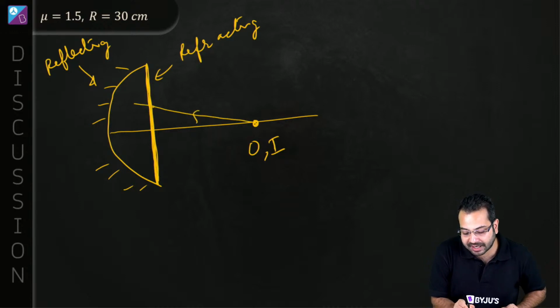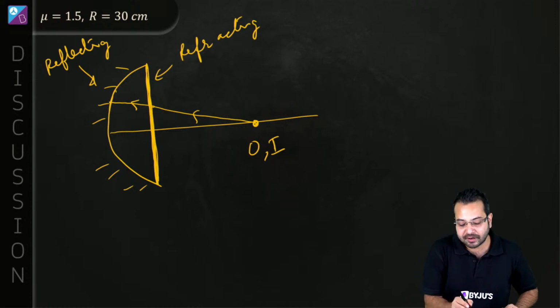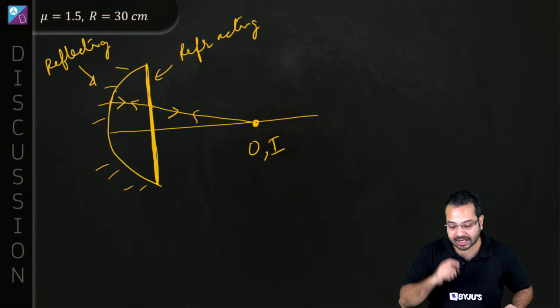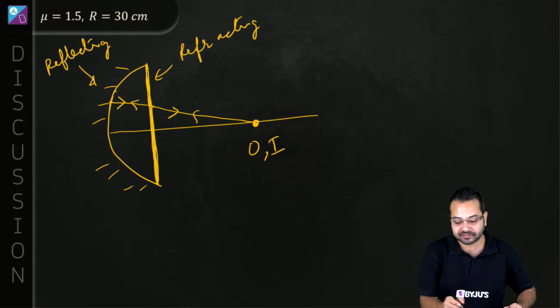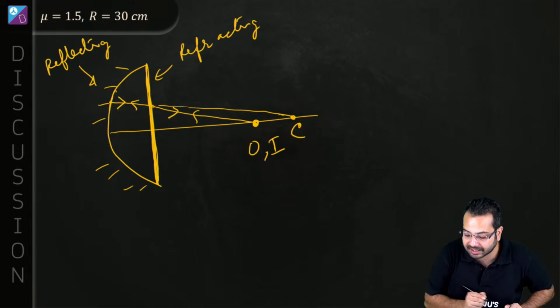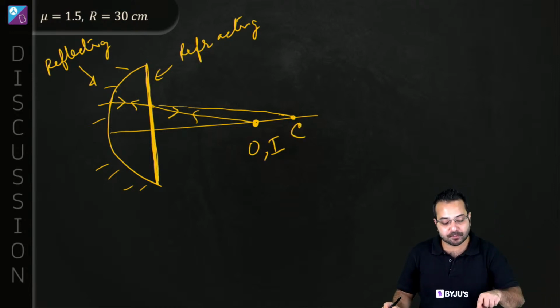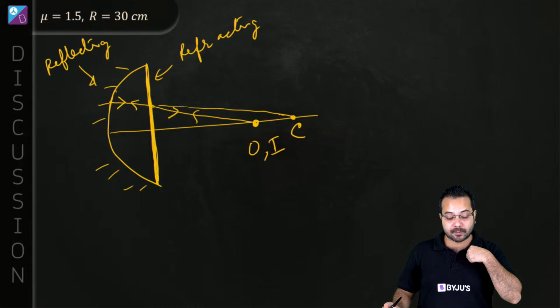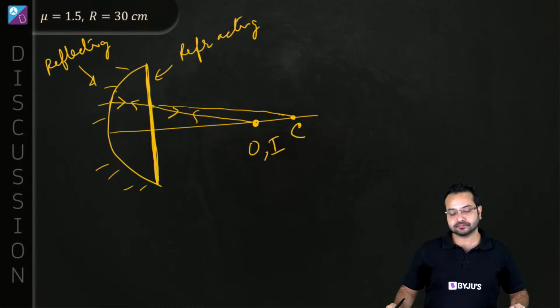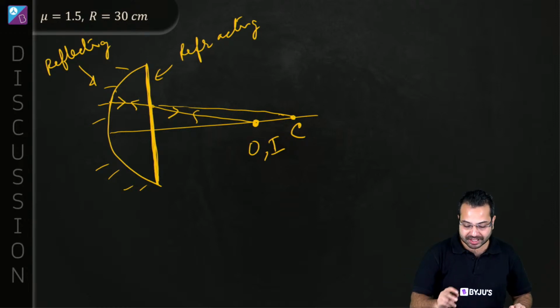This is going to refract and then it is going to fall perpendicularly on this mirror. If it falls perpendicularly on this mirror, it is going to retrace its path and the image is going to be formed over here. So for the mirror, it will appear that the light ray is coming from the center of curvature.